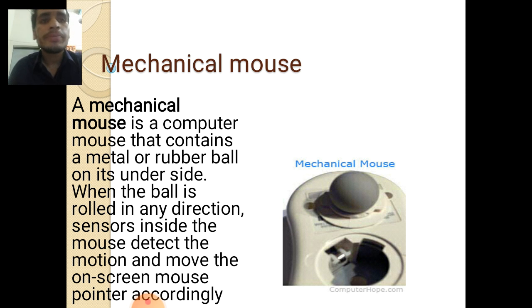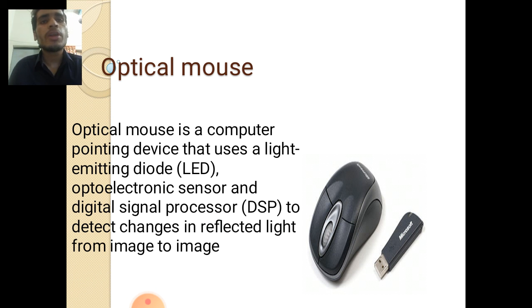So the mechanical mouse has the ball underneath, and it works through this particular rubber ball.